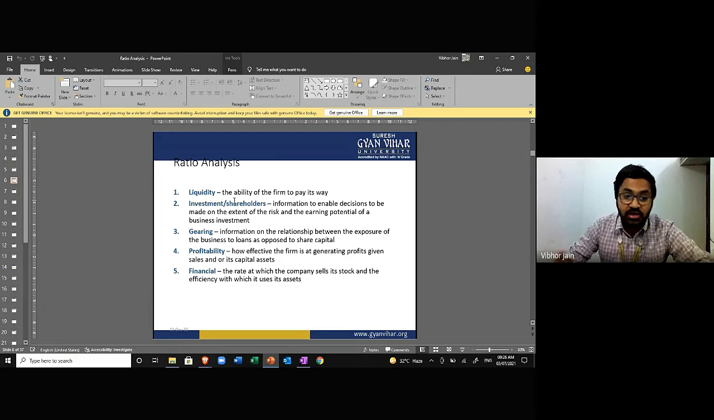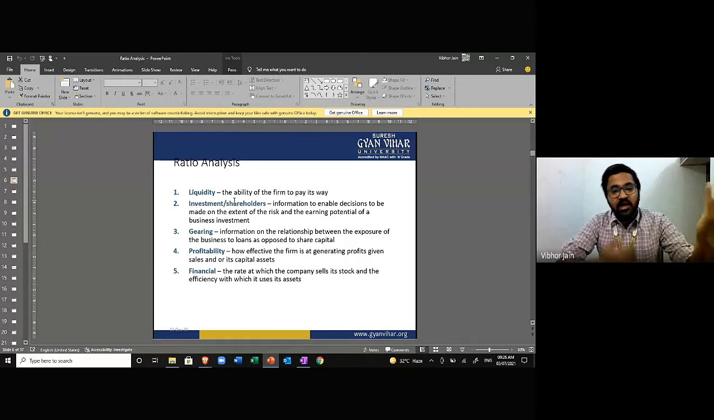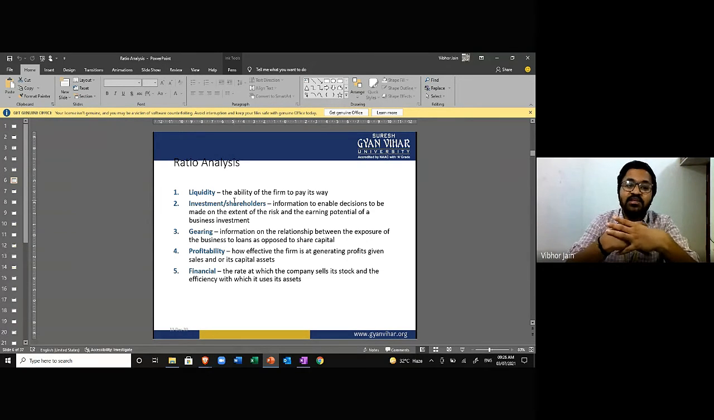What is the meaning of liquidity? Liquidity means the ability of the firm to pay its way. For example, what is the amount of cash that the company has? Now this liquidity can be of two types: short-term liquidity and long-term liquidity. Short-term liquidity means, do I have a sufficient amount of resources to pay for my short-term liabilities? By short-term, I mean 1 year. Okay, that is short-term liquidity, and long-term liquidity means more than 1 year.